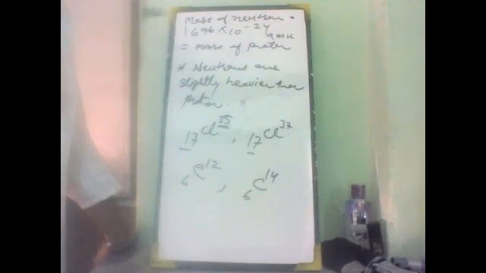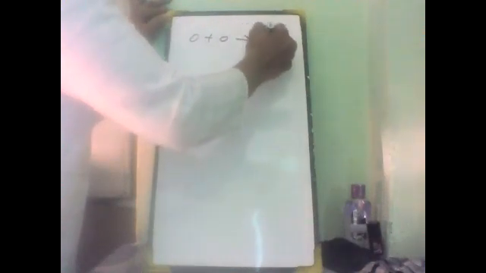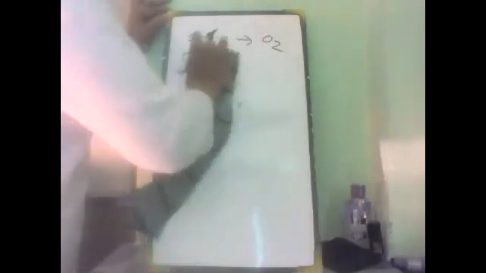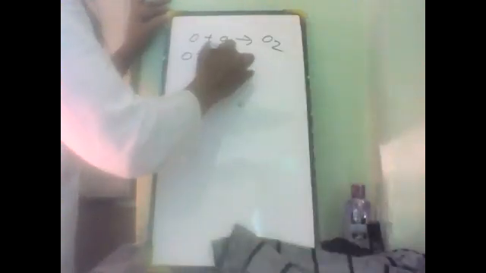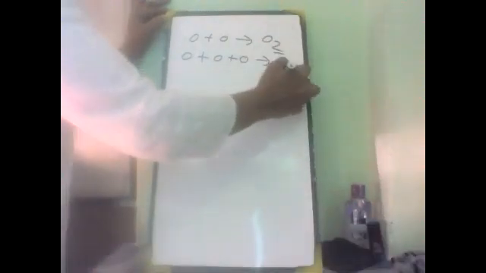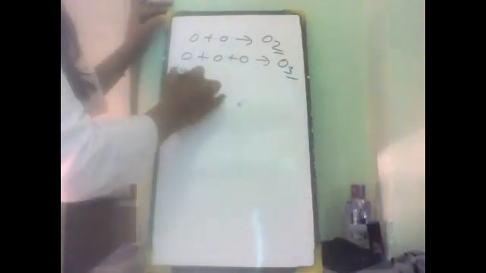Atoms of elements combine in small whole numbers to form molecules. According to Dalton's theory, elements combine to form small molecules. Suppose they form O2, a small molecule.